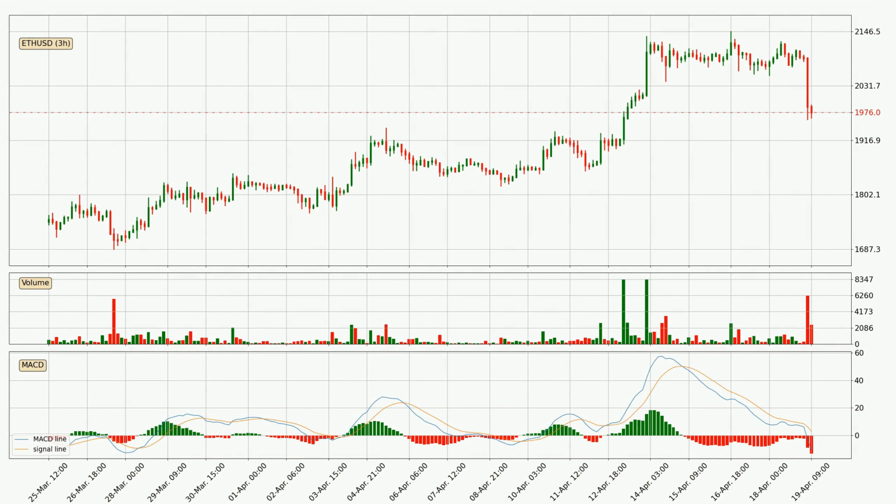Jumping to the 3-hourly MACD, the trend is currently going down because the MACD line is below the signal line. The MACD histogram shows that the momentum is currently strong and it could be expected the price to go further